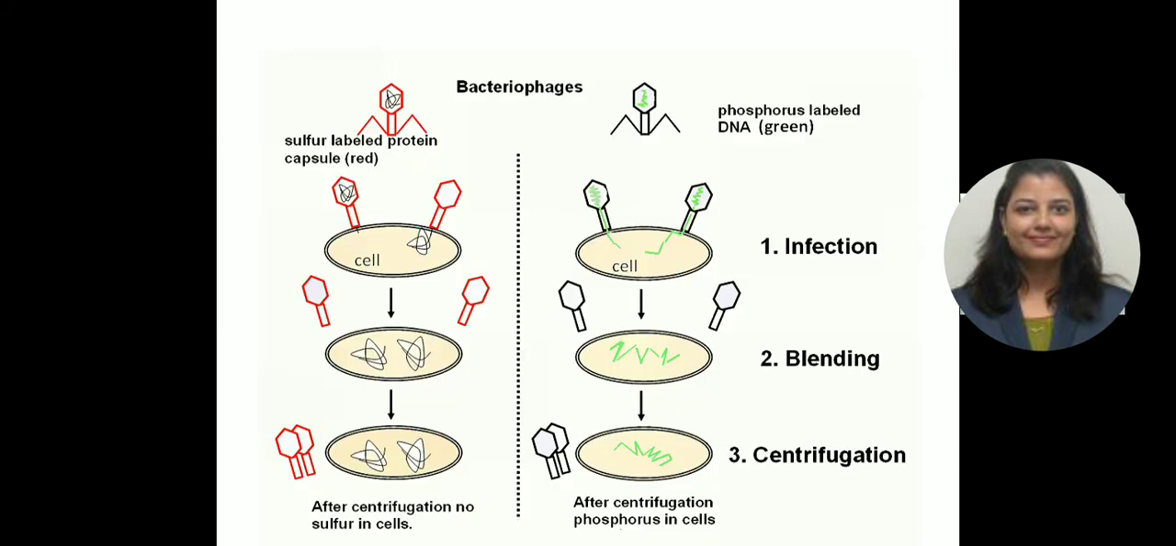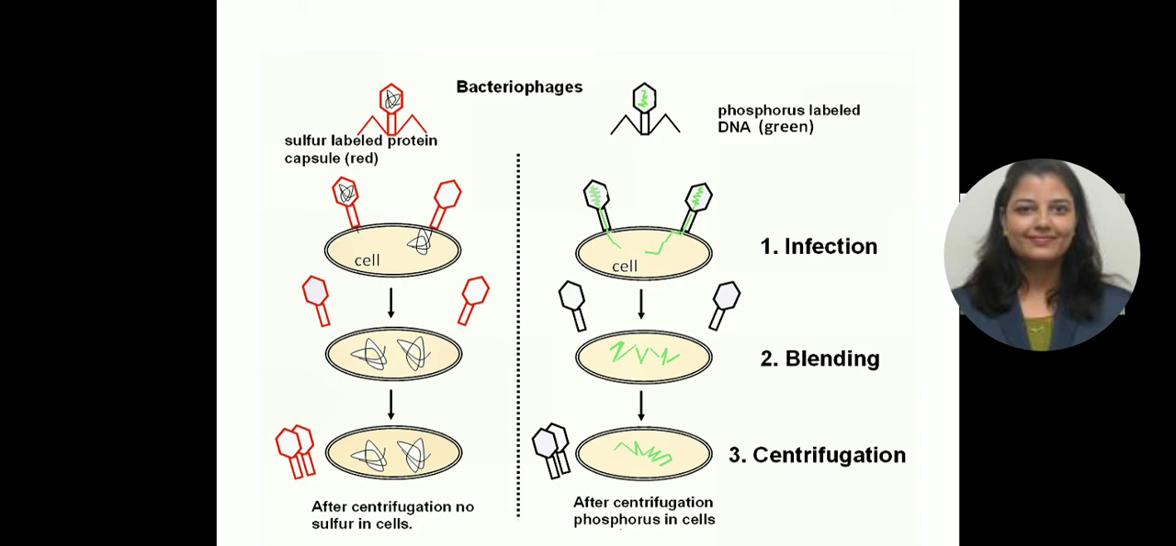So here is the picturization of the Hershey and Chase experiment. In the first picture you can see the red sulfur-labeled protein capsule of the bacteriophage, and in experiment number 2 you will find the green phosphorus-labeled DNA. It happened in 3 steps. The first step was infection. Those bacteriophages infect the bacterial cell, then blending happens, and then centrifugation.